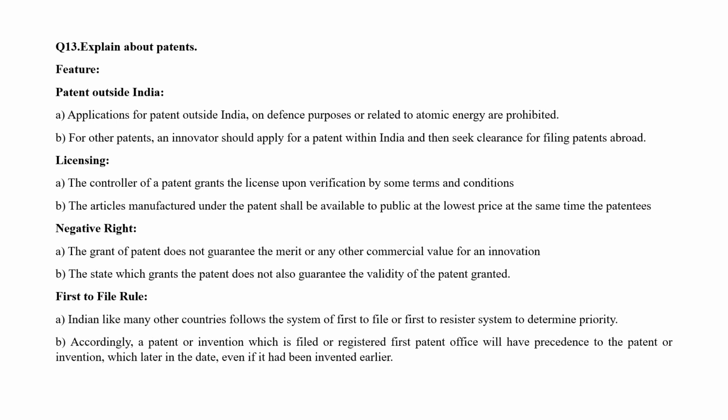Second is licensing. The controller of a patent grants the license upon verification, with some terms and conditions. Second point under this, the articles prepared or manufactured under the patent shall be available to the public at the lowest price.